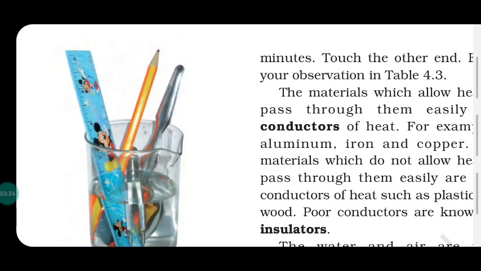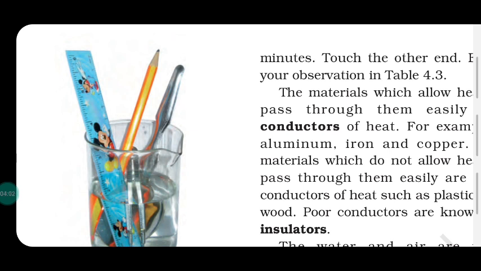The materials that pass heat through them are conductors. Metals are good conductors. On the other side, substances that do not pass heat through them are insulators. Examples: glass, wood, paper, stone. All these are insulators of heat.